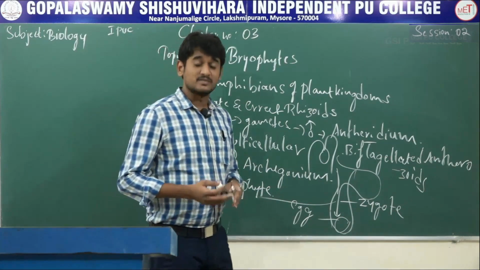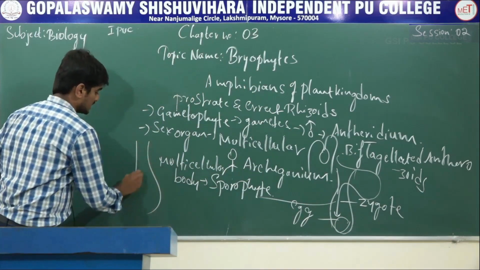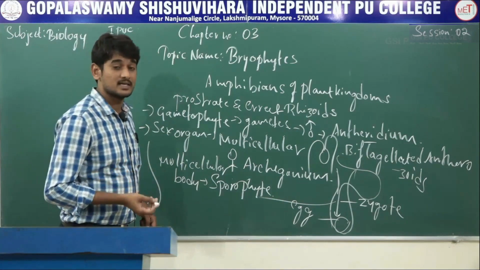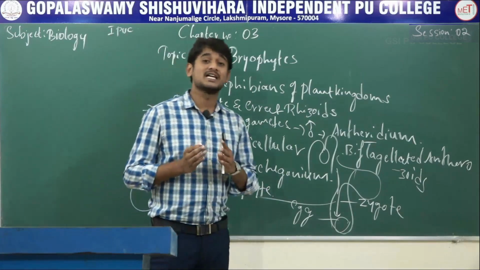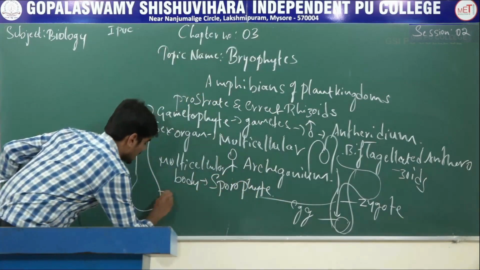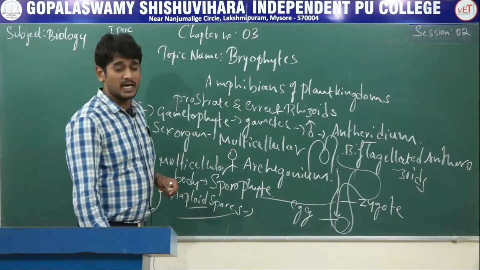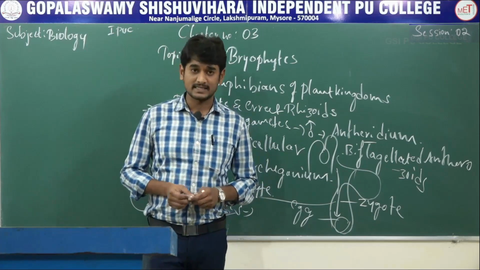Later, some cells of the sporophyte undergo reductional division, which means meiosis, to produce haploid spores. These haploid spores germinate and develop into new gametophytes.